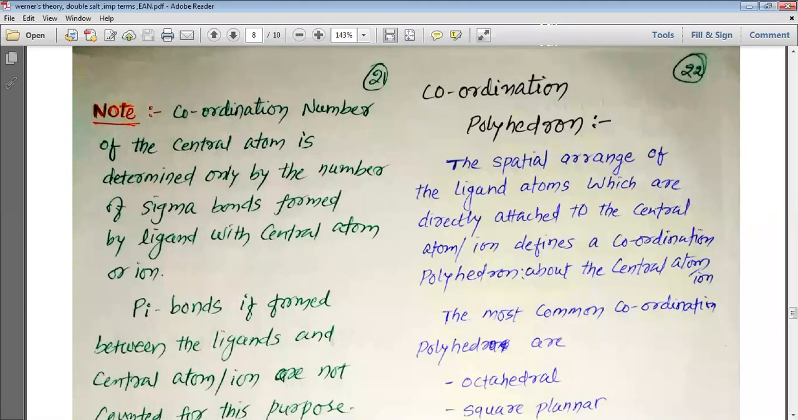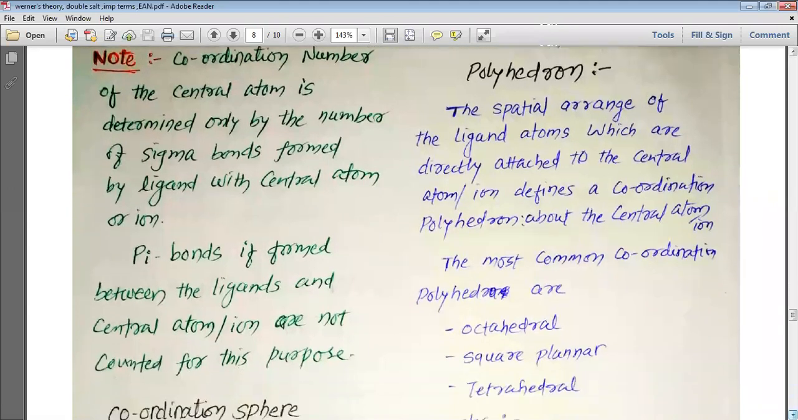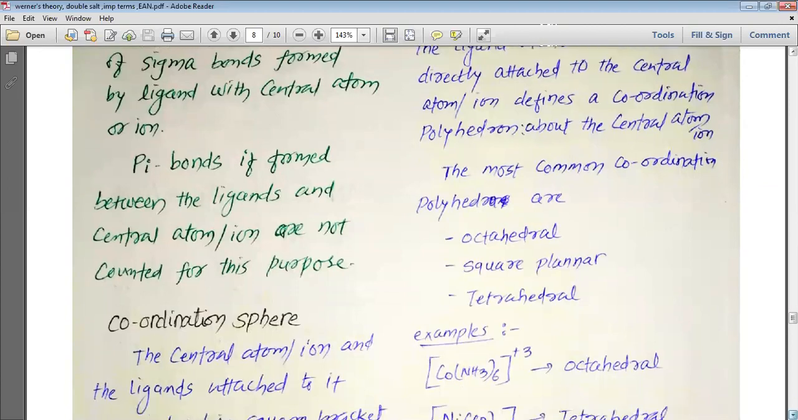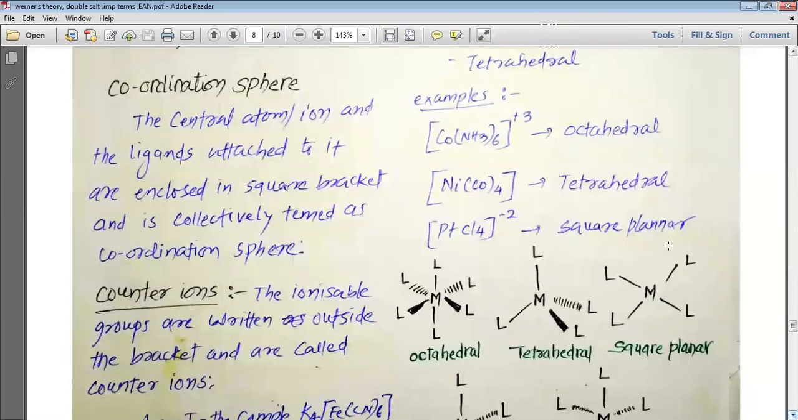Pi bonds, if formed between the ligand and the central metal atom or ion, are not counted or considered for the purpose of determining the coordination number. Now we are going to study about the coordination sphere, my dear students.